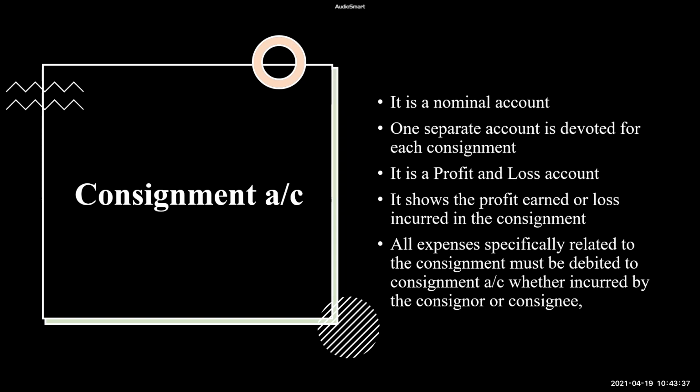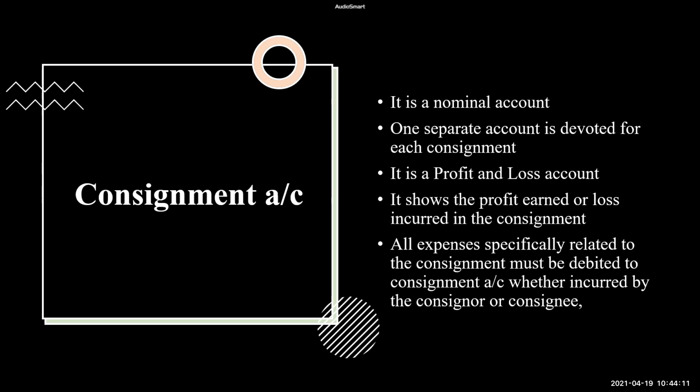So this account is prepared by the consignor to know whether he is into profits or losses in this consignment business. And see, one consignor may be having 10 different consignments. He might be sending goods to 10 different people. So for each category, he will prepare one separate consignment account. Each separate consignment account is devoted to every consignment. And this account is exactly similar to your profit and loss account, because even this is a nominal account. It will show the profit earned or the loss incurred in the consignment.